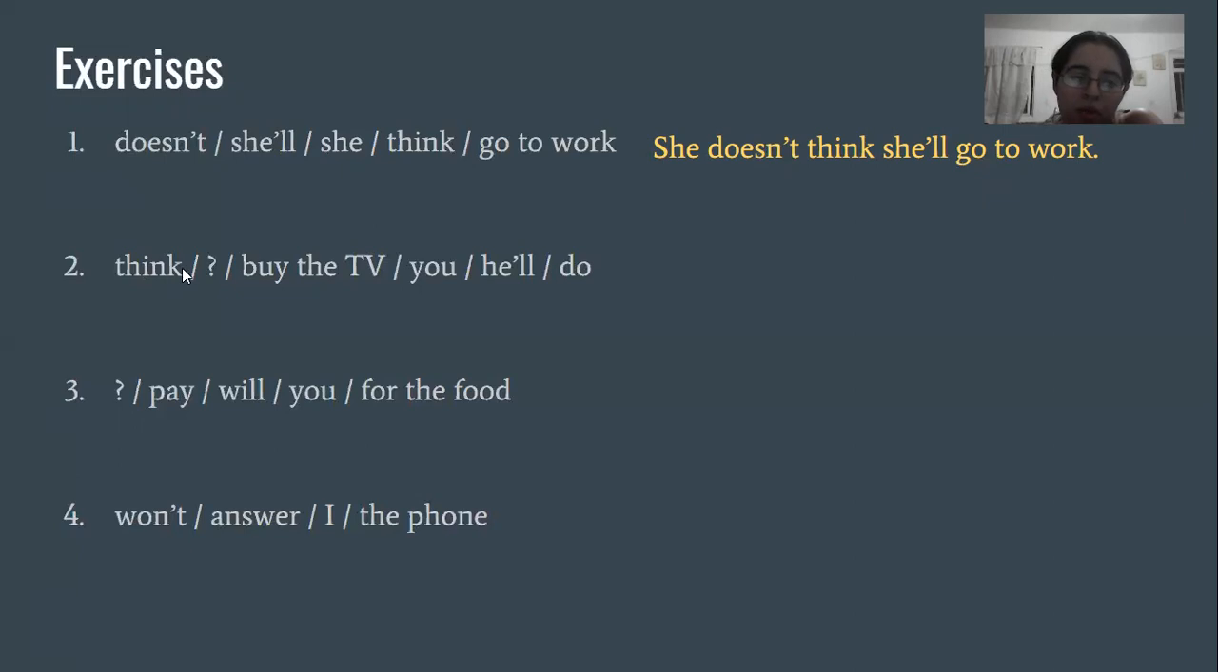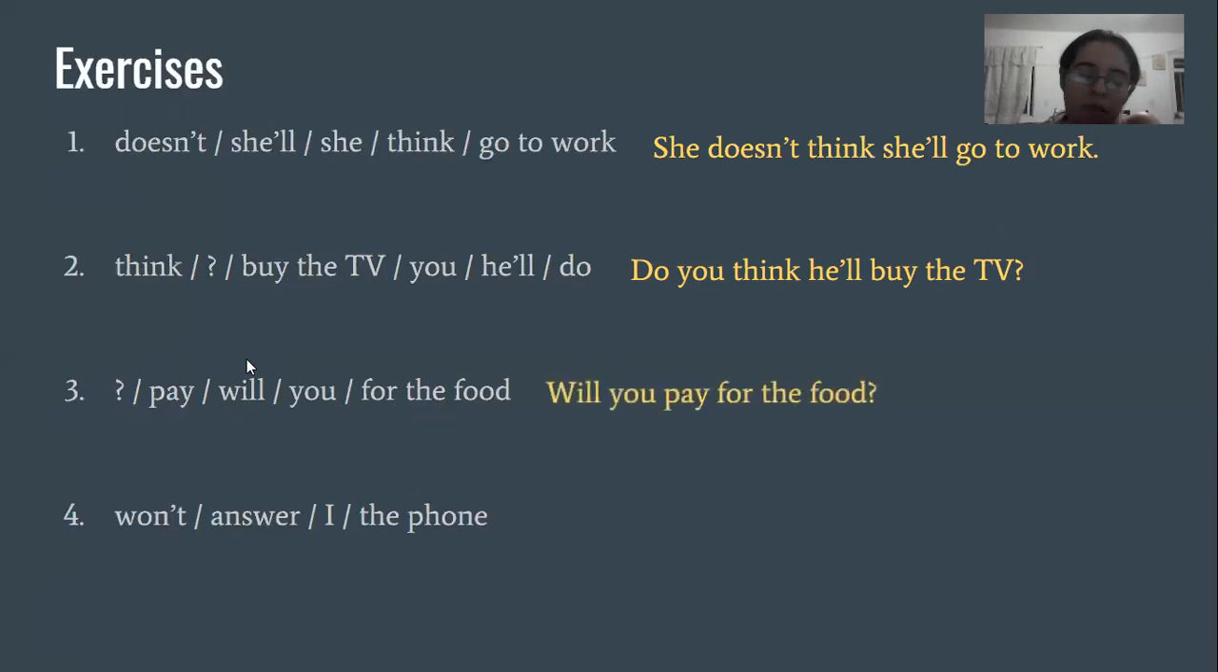What about number 2? It has a question mark, so it's a question. And we have think, buy the TV, you, he'll, do. So it will be: do you think he'll buy the TV? Number 3 also has a question mark, so it's a question. Pay, will, you, for the food. We would start with will, so it'd be: will you pay for the food?